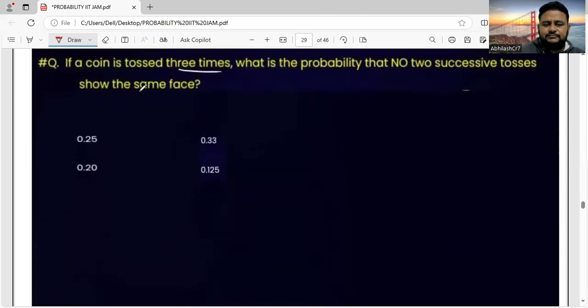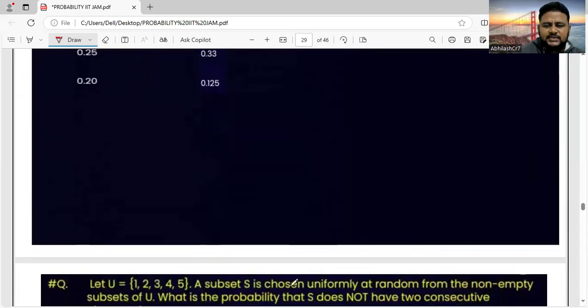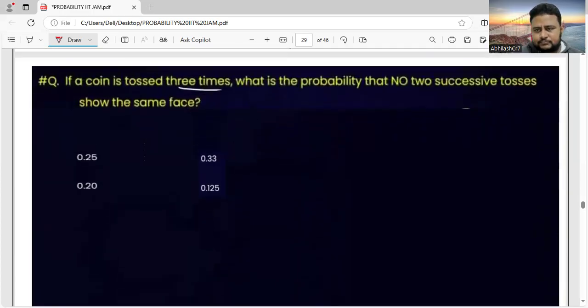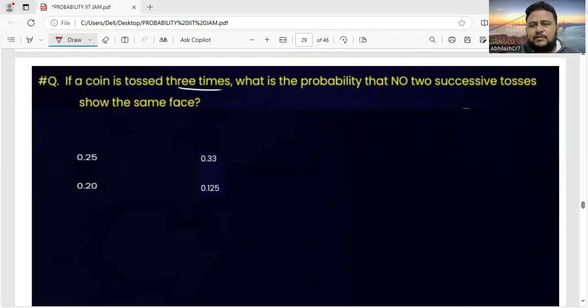This is a very nice question. Look at this question very carefully. They are telling, if a coin is tossed 3 times, what is the probability that no two successive tosses show the same face? No two successive tosses show the same face.